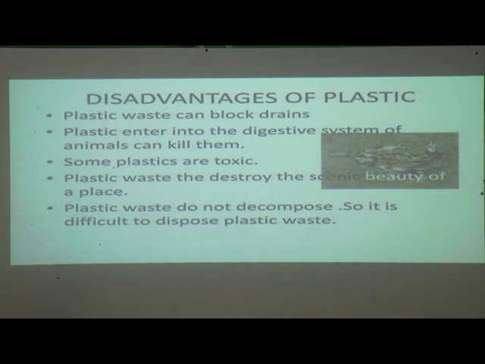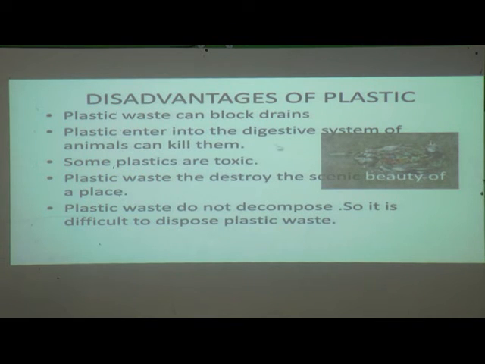Here in this picture you can see this bird has eaten plastic things, and because of that it died. When we dissected this bird's stomach, we saw that some plastic things were there, which were the reason for killing this bird.